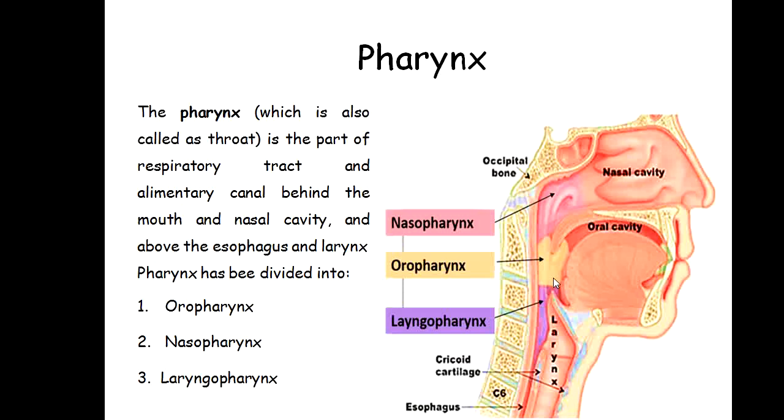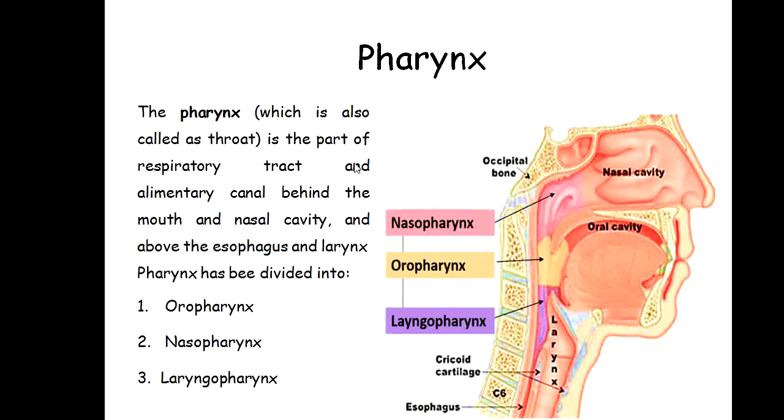So the first part of the pharynx is the nasopharynx, which is adjacent to the nasal cavity. The second part is the oropharynx, which is adjacent to the oral cavity. And the third part is the laryngopharynx, which is adjacent or close to the larynx.